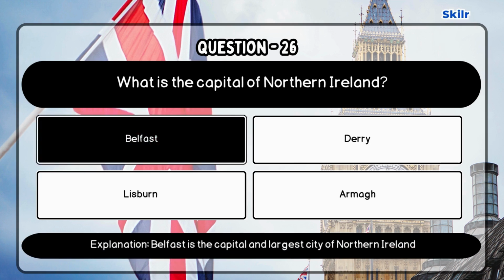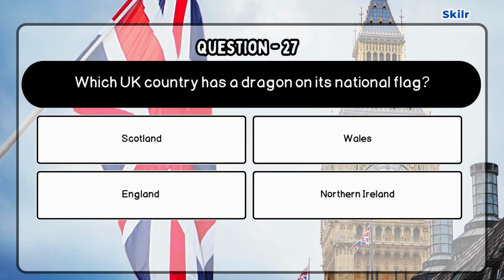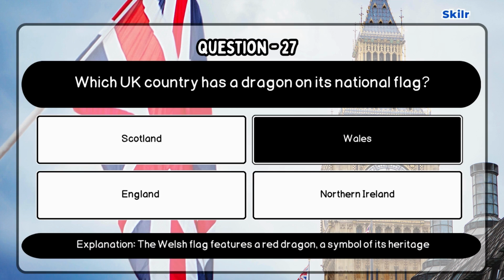Correct answer is Belfast, as Belfast is the capital and largest city of Northern Ireland. Question 27. Which UK country has a dragon on its national flag? Correct answer is Wales, as explanation. The Welsh flag features a red dragon, a symbol of its heritage.